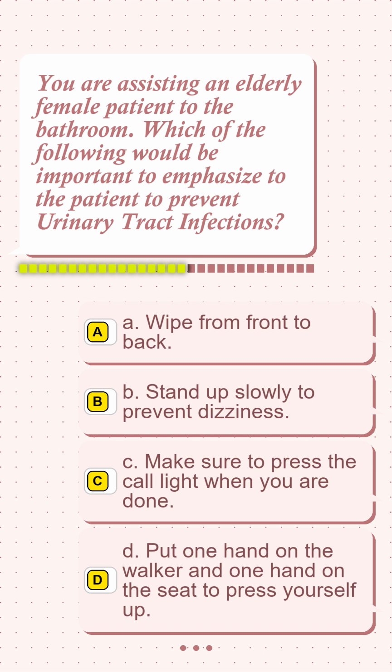Option A, wipe from front to back. Option B, stand up slowly to prevent dizziness. Option C, make sure to press the call light when you are done. Option D, put one hand on the walker and one hand on the seat to press yourself up.